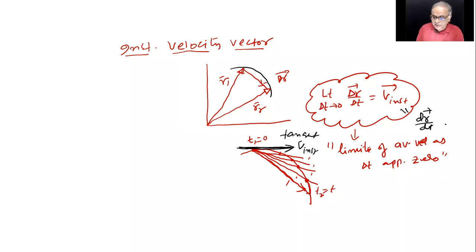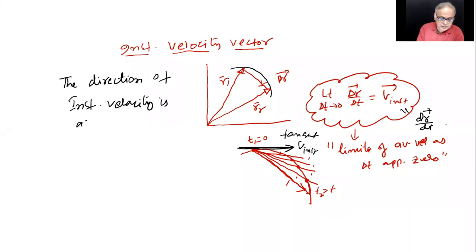So why did I show all this again? I want to tell you that the direction of instantaneous velocity is along the tangent.